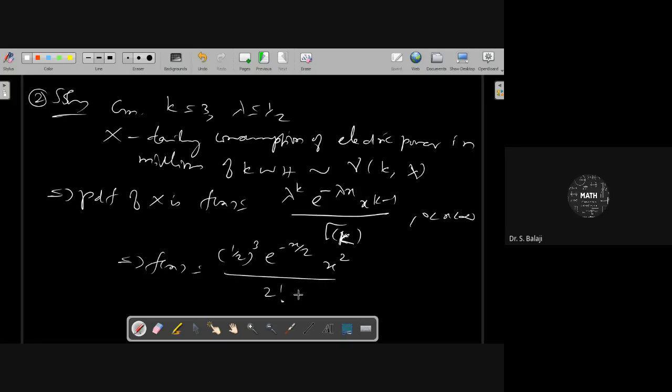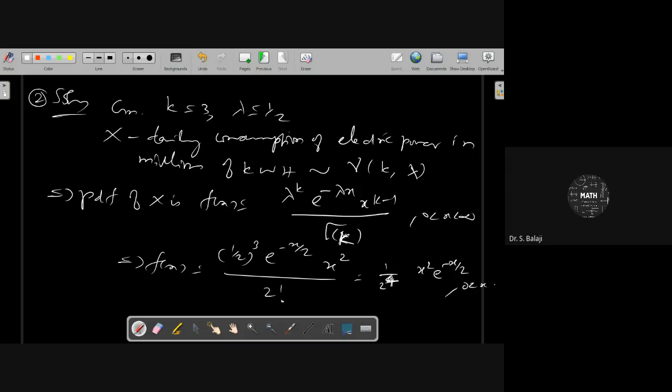Gamma 3 is 2 factorial. Therefore, it will be 1 by 2 power 4, x square e power minus x by 2.